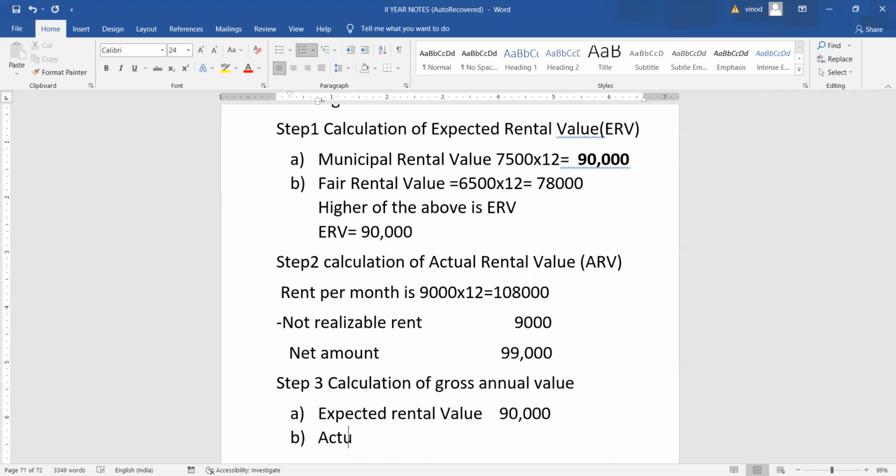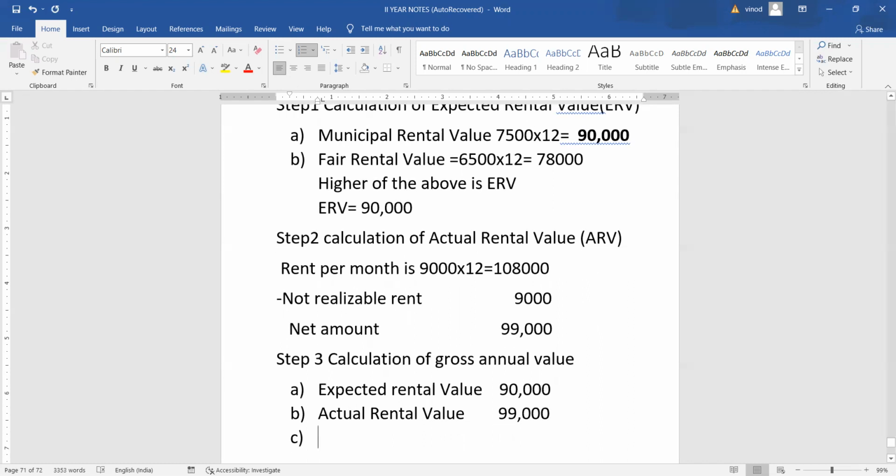Actual rental value, we have calculated in the second step, 99,000. Higher of the above is GAV, gross annual value.